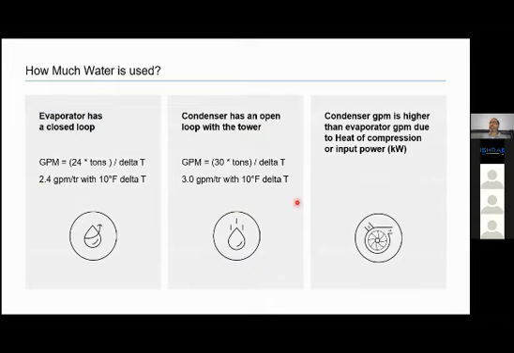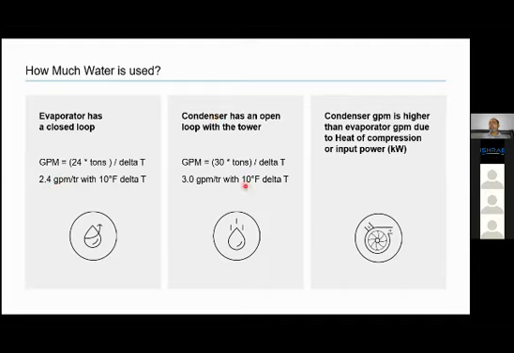Few more thumb rules. So evaporator has a water cooled chiller. Evaporator, you have water in, you have water out, and it is a closed loop. What is the formula for flow? How much water? So we need flow 24 into tons divided by delta T in Fahrenheit. For 10 degree Fahrenheit, the example which we were taking, 44 and 54, it is 2.4 GPM per ton.